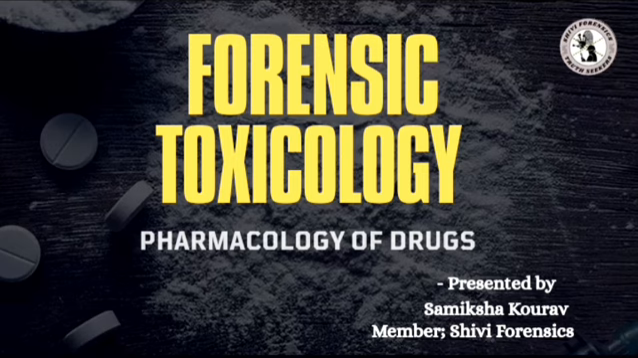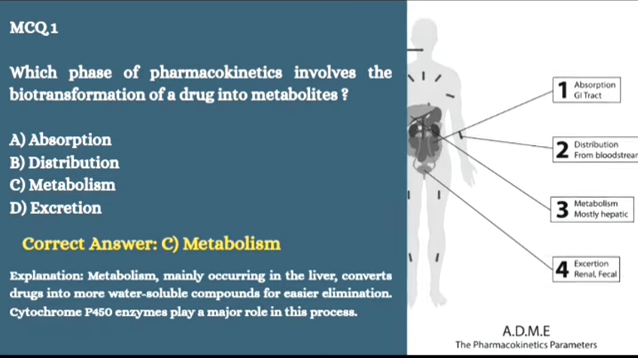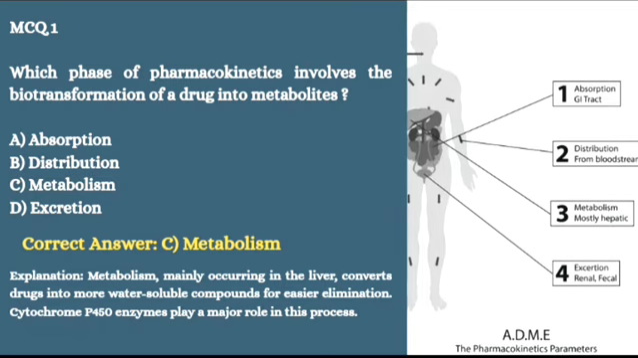So let's begin with our very first MCQ, that is, which phase of pharmacokinetics involves the biotransformation of a drug into metabolites? The correct answer is metabolism. Metabolism is the process where the body chemically changes the drug into metabolites, and most of this happens in the liver mainly to make the drug easier to eliminate.